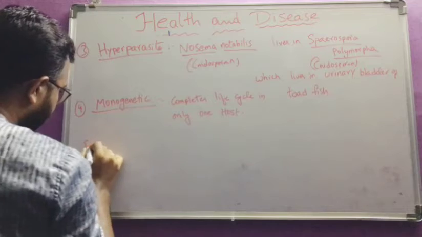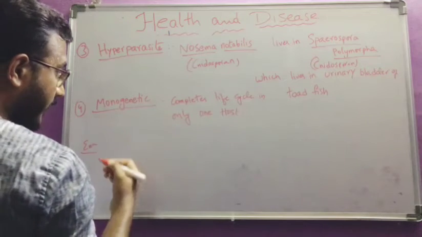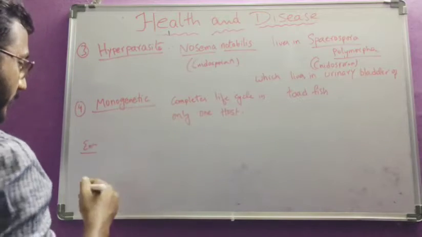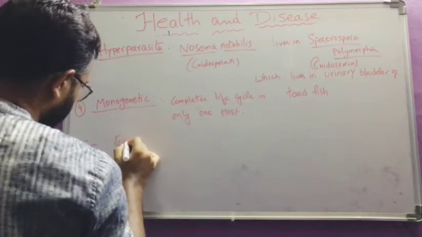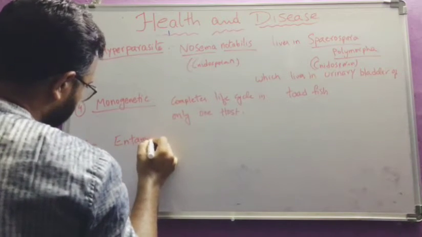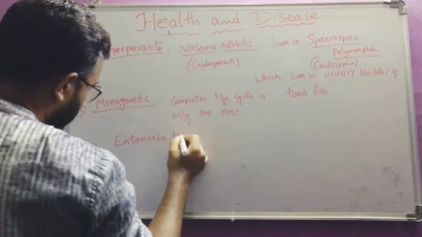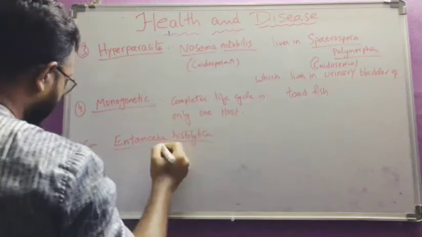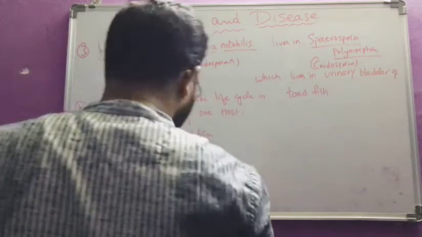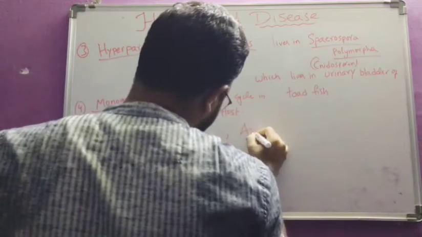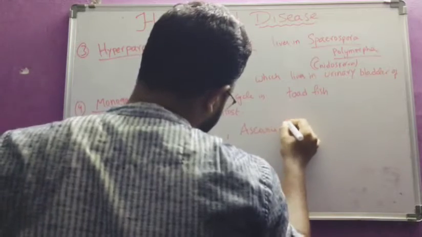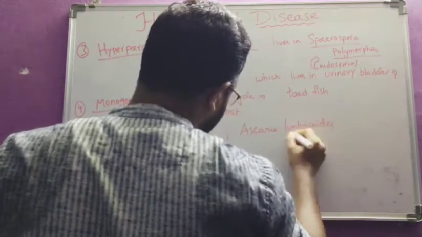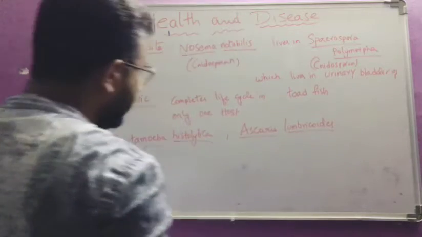Examples are the same ones I will write here, but we have to observe the difference. Entamoeba histolytica completes its entire life cycle in the single host. And Ascaris lumbricoides also completes its life cycle in the single host.